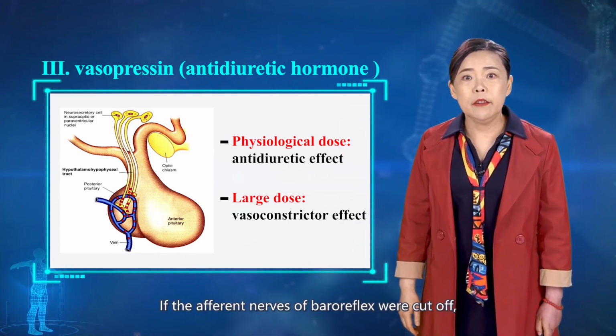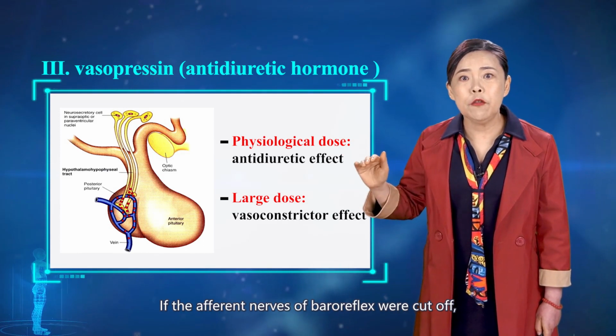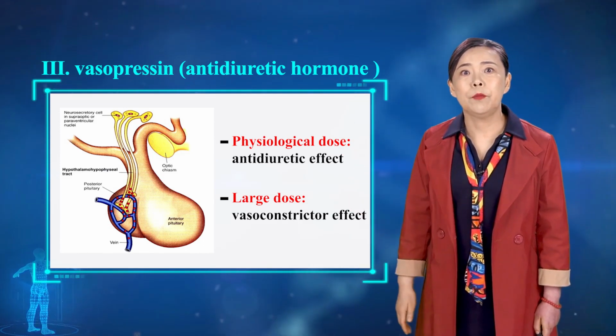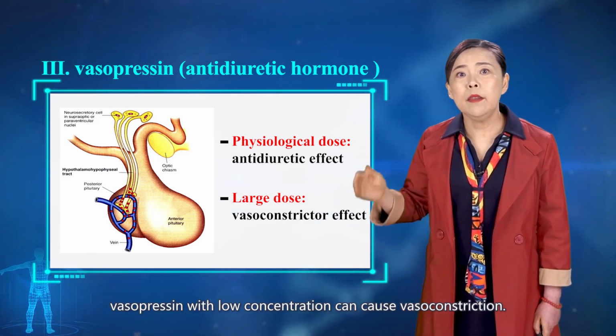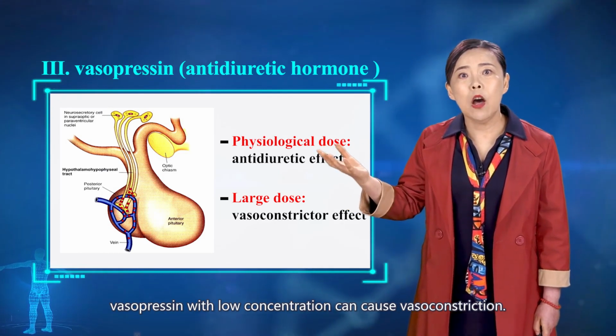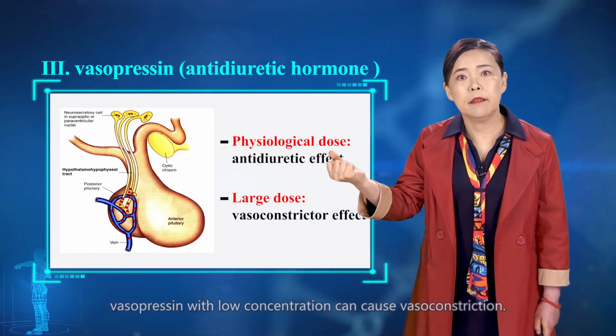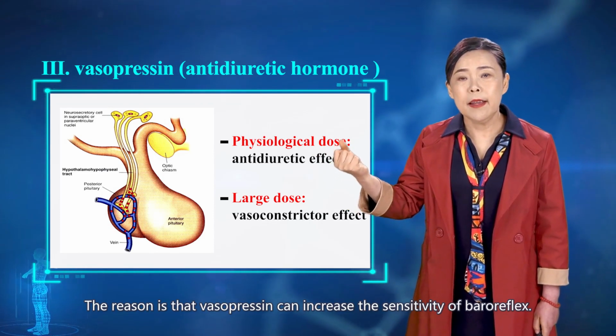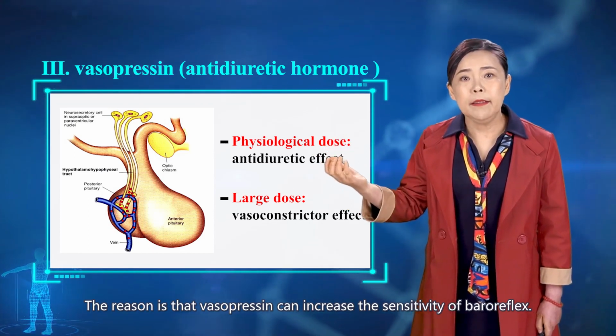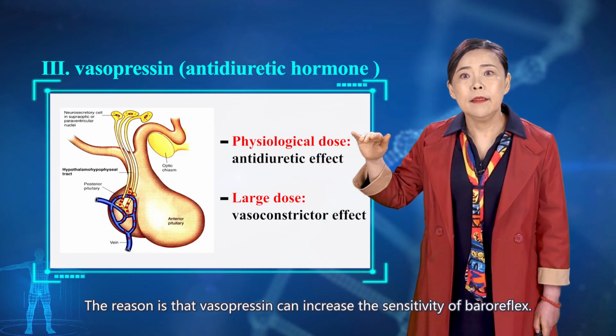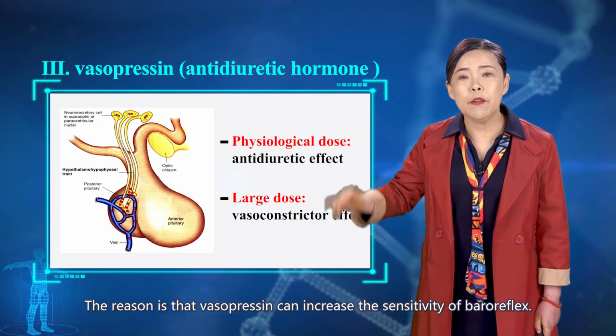If the afferent nerve of baroreflex were cut off, vasopressin with low concentration can cause vasoconstriction. The reason is that vasopressin can increase the sensitivity of baroreflex.